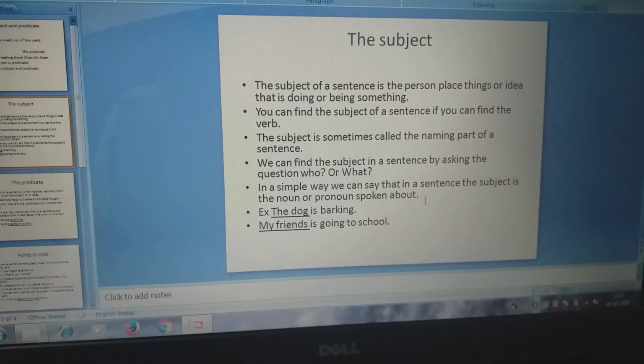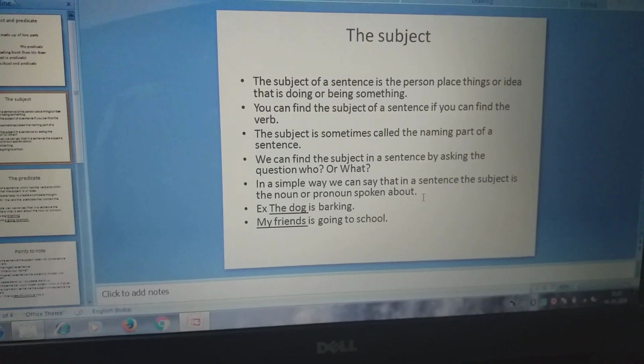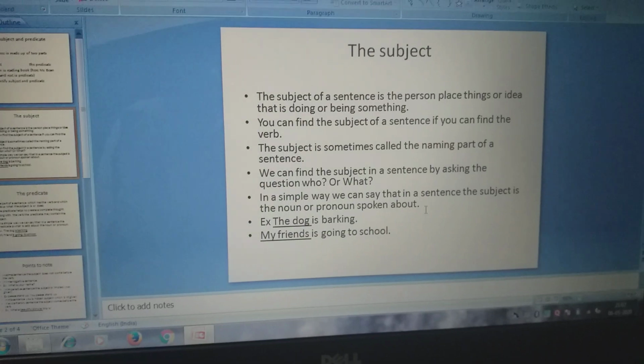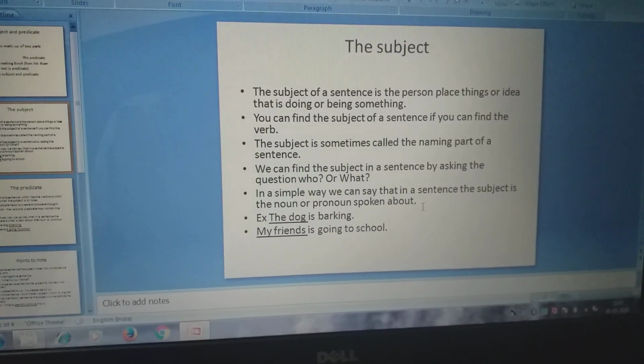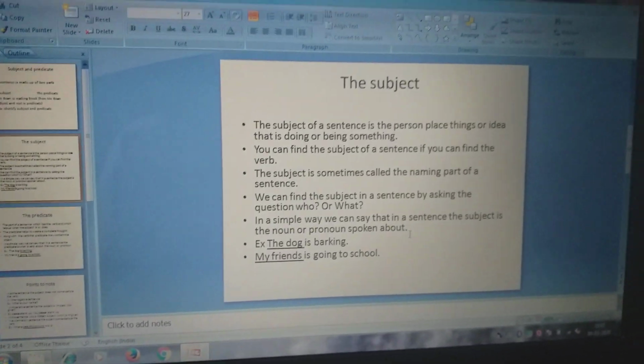Is it clear to you what the subject is and how to identify it? If you follow these four rules, you can identify the subject. If you have any doubt in this, you can ask in the comment box. My number is here; you can also ask me on my WhatsApp number.